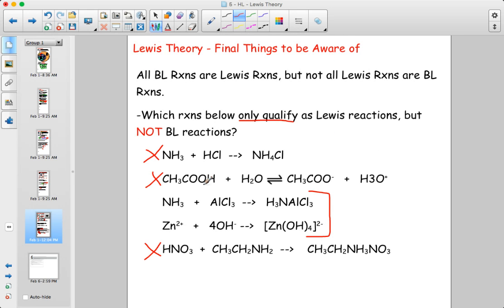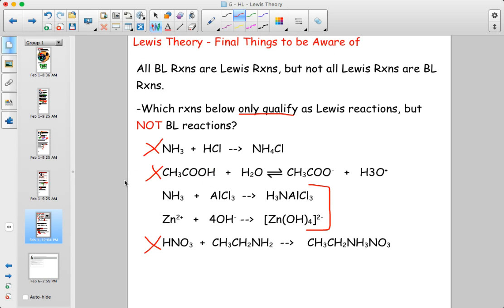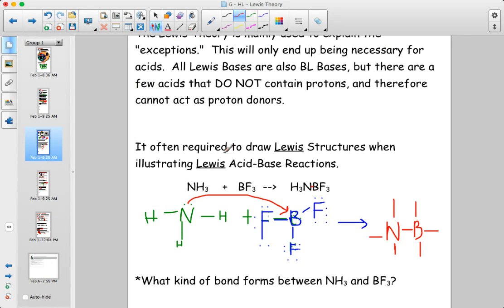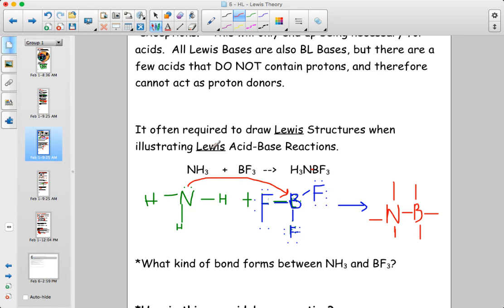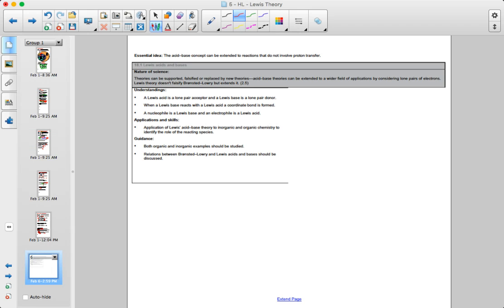So those are the final considerations for Lewis theory. Mostly what you have to do is pick out Lewis theories. You have to define Lewis acid and base as electron pair acceptors and donors, and you might have to draw out a Lewis acid-base reaction like this, where you show electron pairs being donated and accepted, and you show coordinate covalent bonds being formed. But other than that, it's a pretty small topic in the acids and bases HL section.